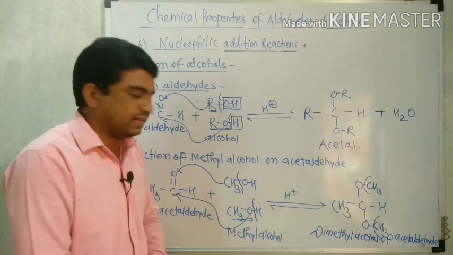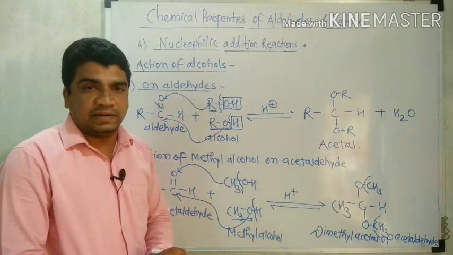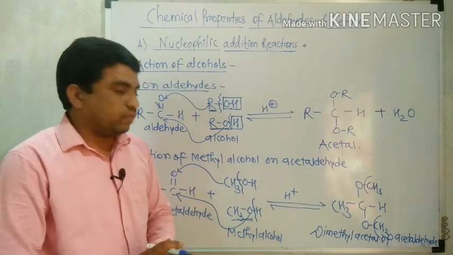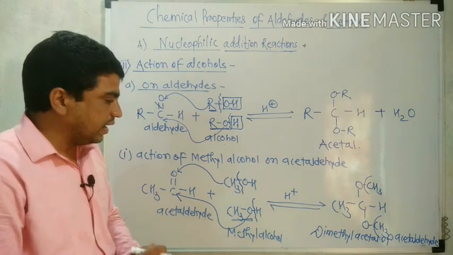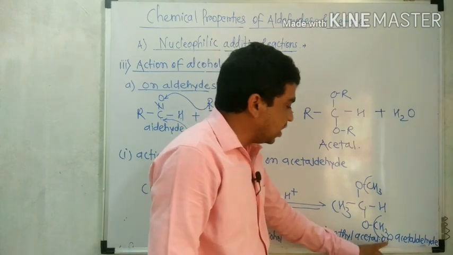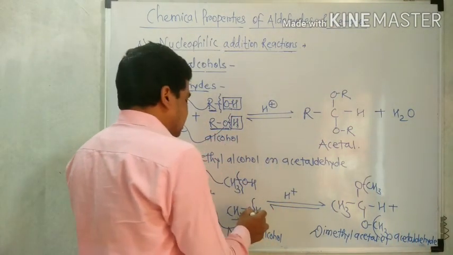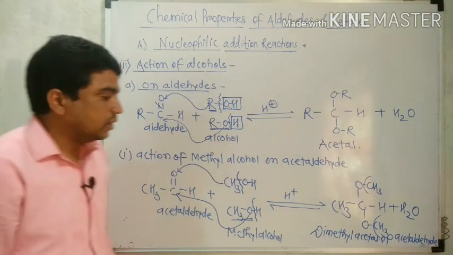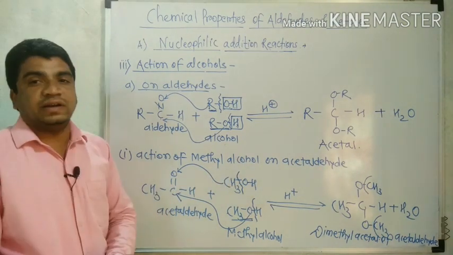Or we can write it as acetal of acetaldehyde. All these names we can write, but the convenient name is dimethyl acetal of acetaldehyde. The remaining OH and H, H2O, water, forms as the byproduct. That is the action of methyl alcohol on acetaldehyde.